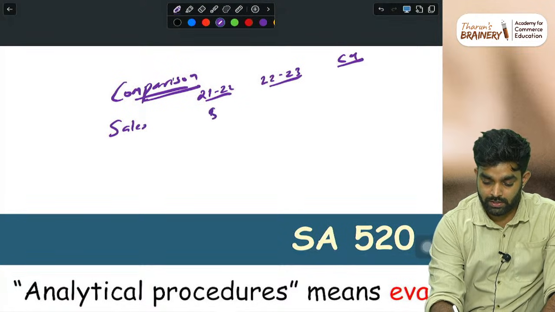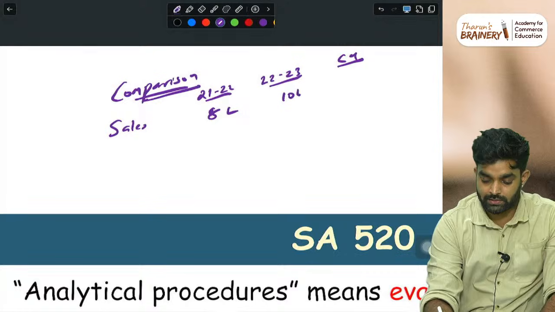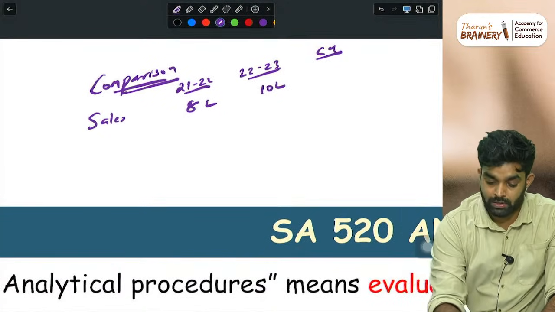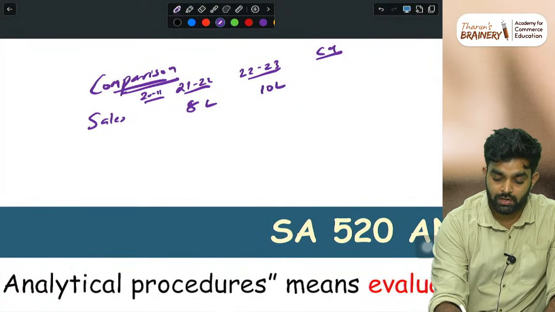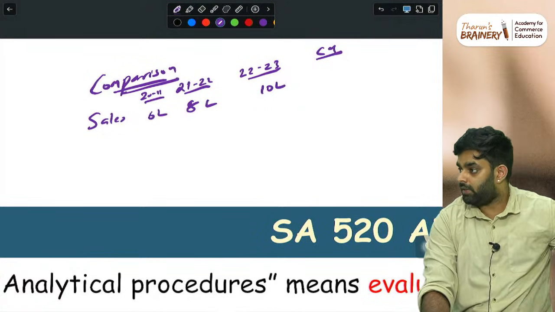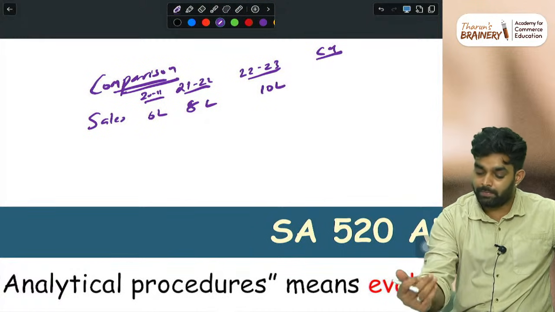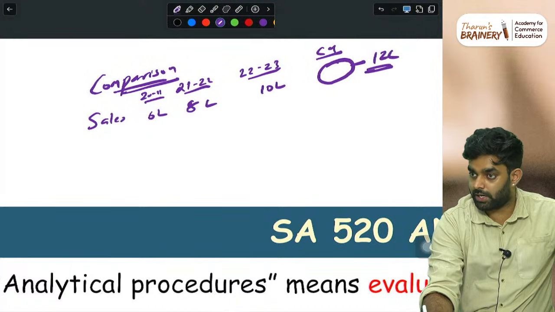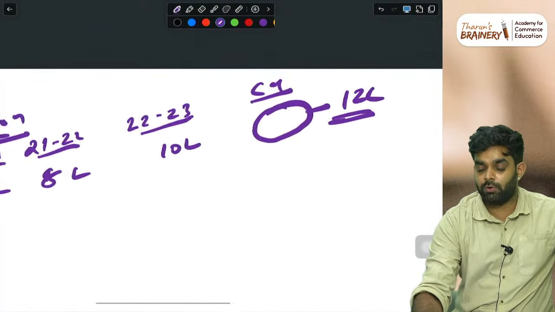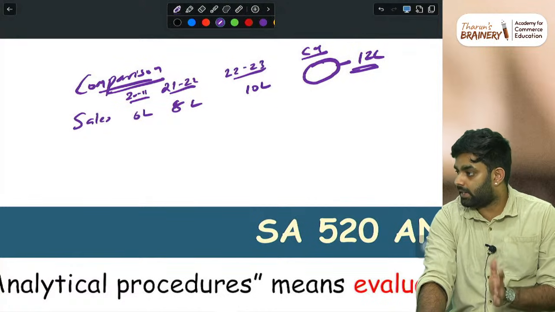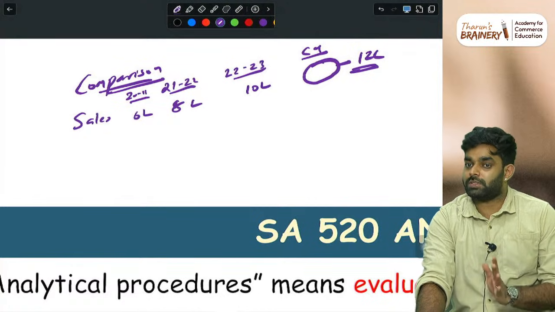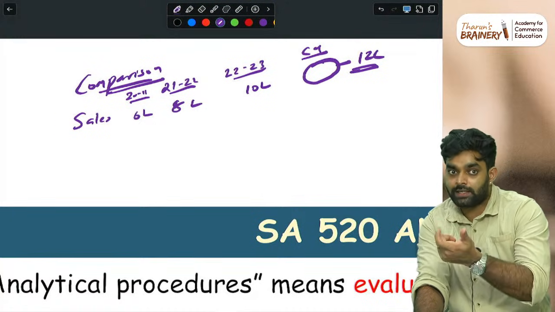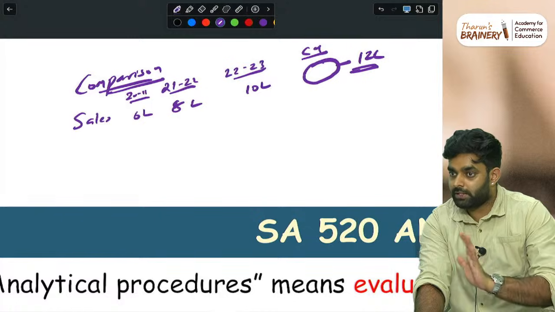It was 8 lakhs, then 10 lakhs. So obviously you will have an expectation for the current year. Imagine one more year was there, say 2021, where it was 6 lakhs. So almost following the trend, you are expecting here the sale will be 12 lakhs. This is your expectation. If the actual sale is in the range of 11 to 13 lakhs, you can say almost the company is following the trend. On sales, I don't think a very big fraud may be there. It is not a direct red flag.